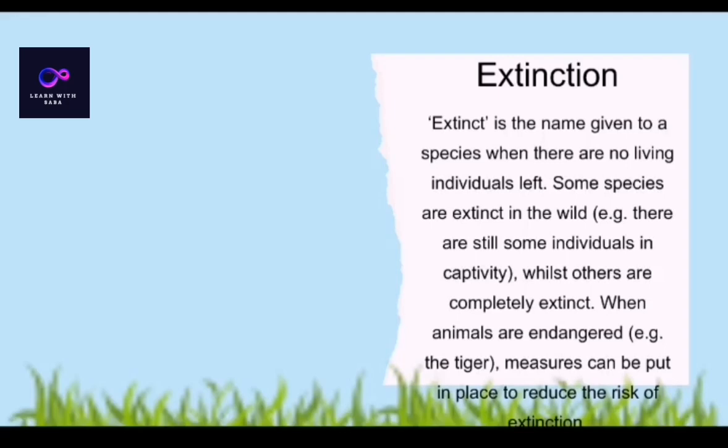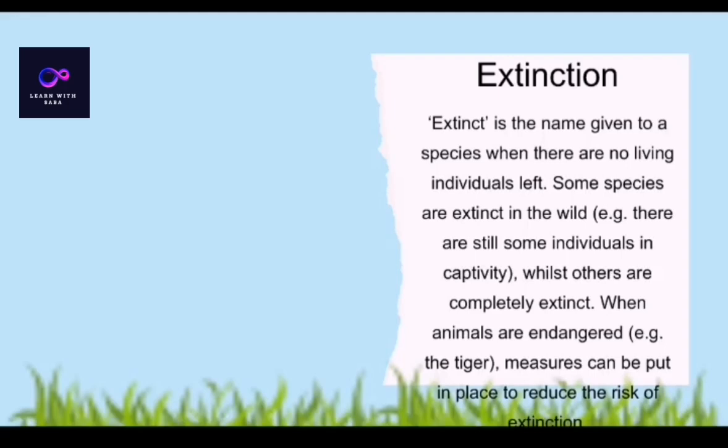Next, extinction. Extinct is the name given to a species where there are no living individuals left. There are many examples of extinct species. Some species are extinct in the wild, but there are still some individuals in captivity. Others are completely extinct, while other animals are endangered. For example, for tigers, measures can be put in place to reduce the risk of extinction. There are also many examples of plants that are extinct and preserved in fossil form.